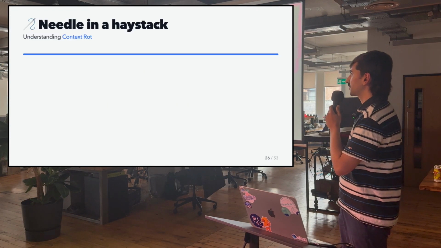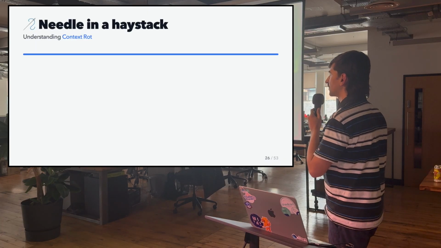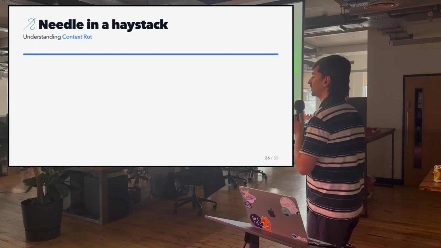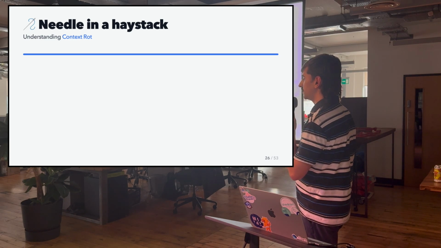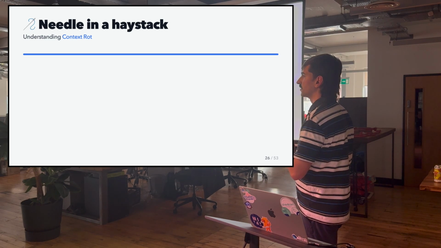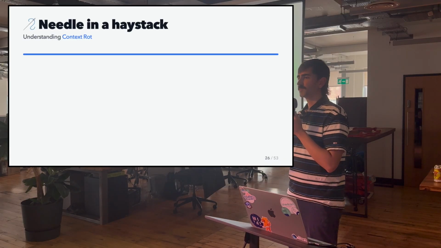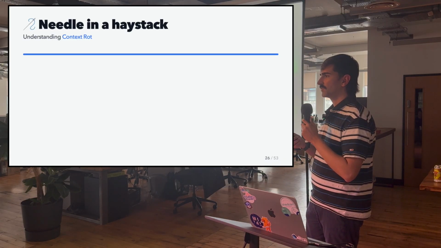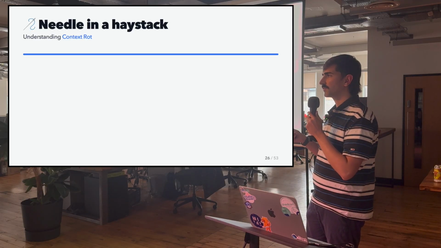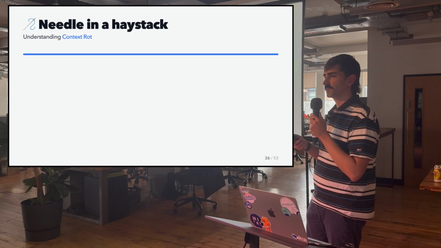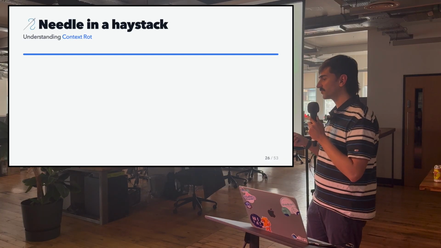Another problem that every LLM suffers from is the needle in a haystack problem. When you are telling an agent to look at your code base, you are increasing its context. You are increasing the haystack. And your original instruction might get lost in the middle of it, because the LLM is trying to find the needle.